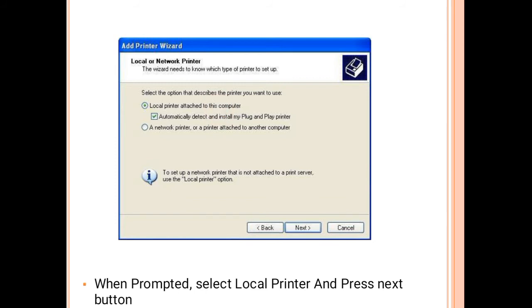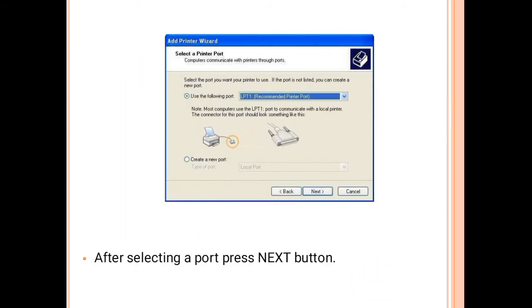Click on this checkbox, automatically detect and install my plug and play printer. Then you have to click the next button. When prompted, select local printer and then press the next button. Okay. Next, the add printer wizard.